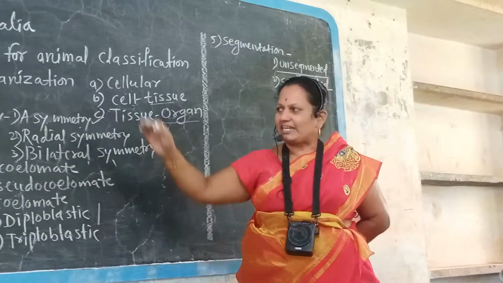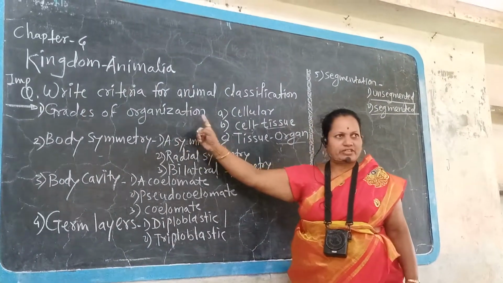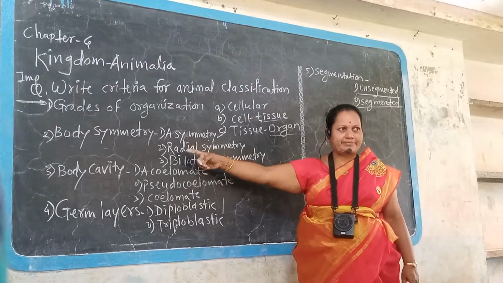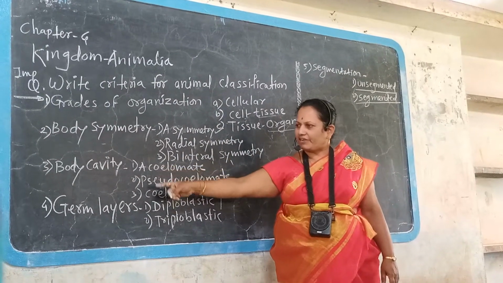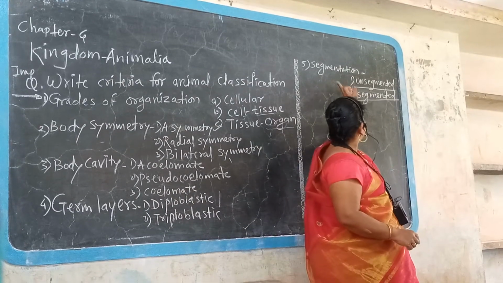All these animals are classified according to these criteria. First criteria, grades of organization. Second criteria, body symmetry. Third criteria, body cavity. Fourth criteria, germ layers. And fifth criteria is segmentation.